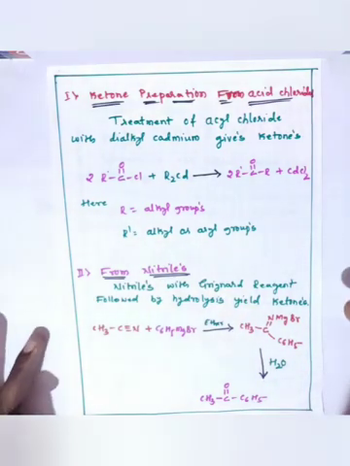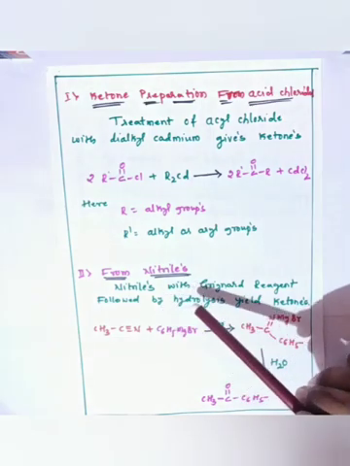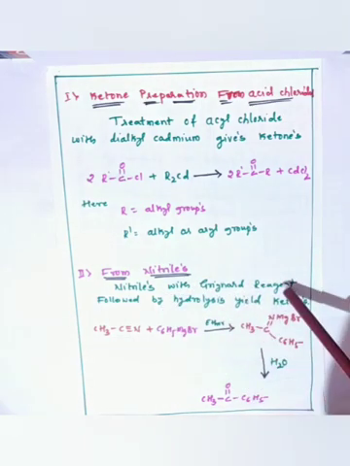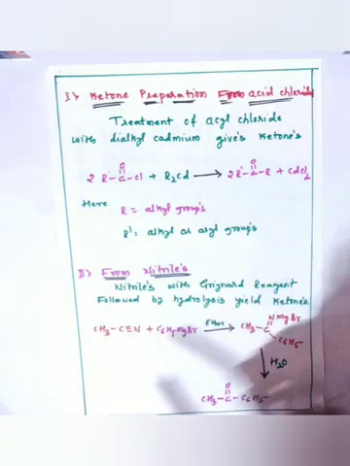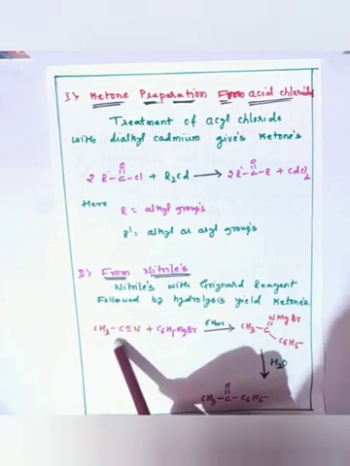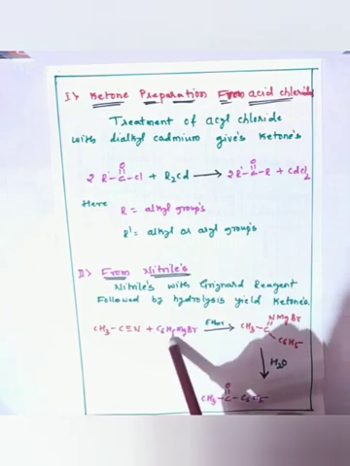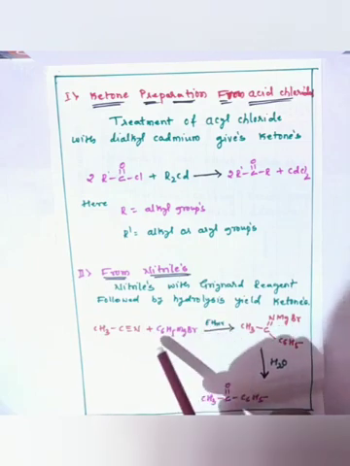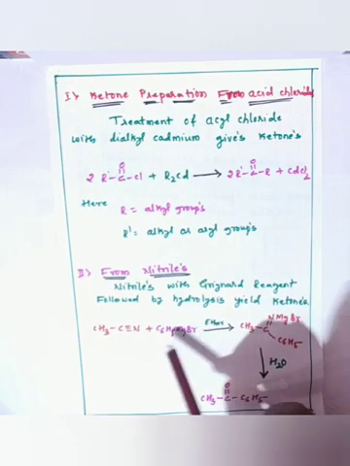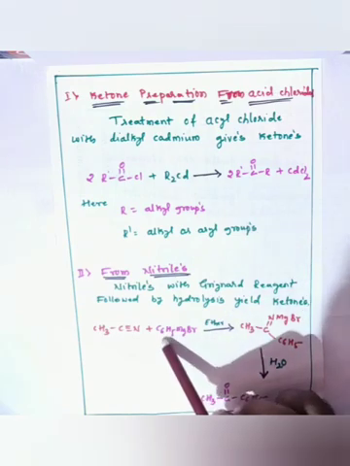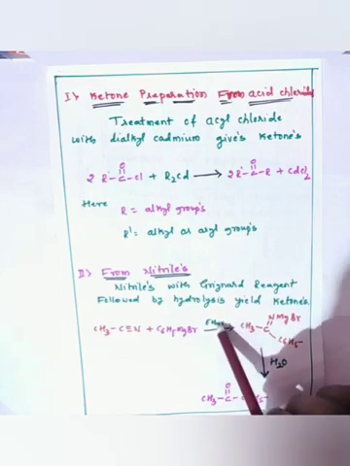So the second preparation is from nitriles. Nitriles after reacting with Grignard reagent, followed by hydrolysis, give the ketones. So directly I have taken the example of methyl cyanide reacting with vinyl magnesium bromide, that is the Grignard reagent, in the presence of ether.